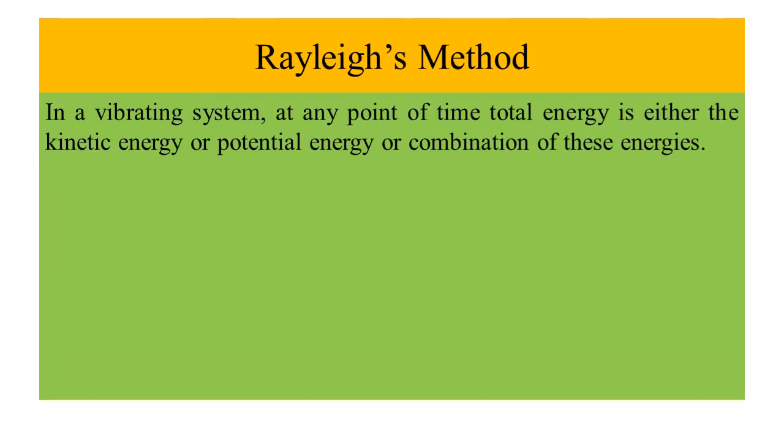The second method is Rayleigh's method. In a vibrating system, at any point of time, total energy is either the kinetic energy or potential energy or a combination of these energies.